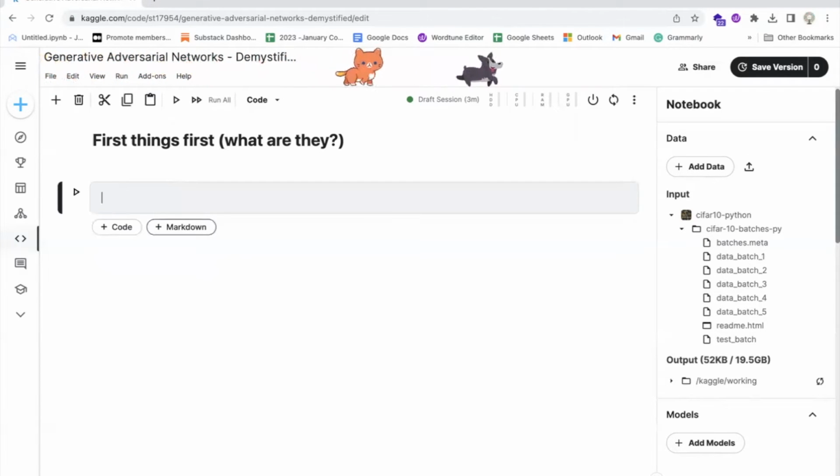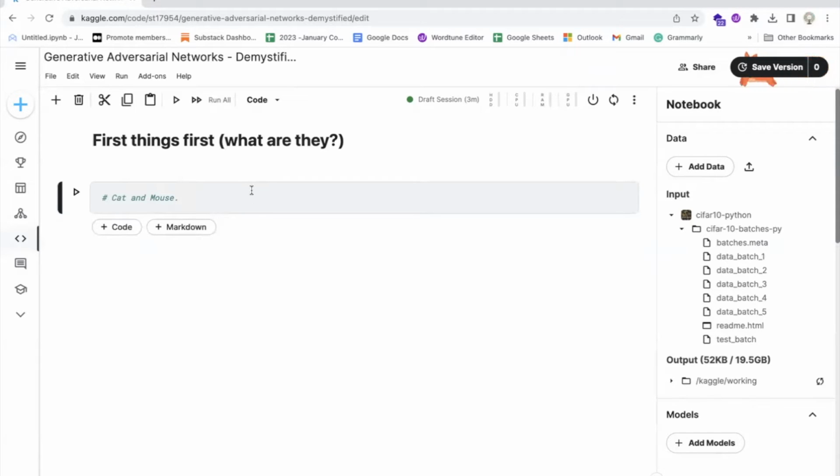Let's fit this into an analogy. You can think of a GAN as a game of cat and mouse between a counterfeiter, generator, and a cop, discriminator. The counterfeiter is learning to create fake money, and the cop is learning to detect the fake money. Both of them are learning and improving. The counterfeiter is constantly learning to create better fakes, and the cop is constantly getting better at detecting them.